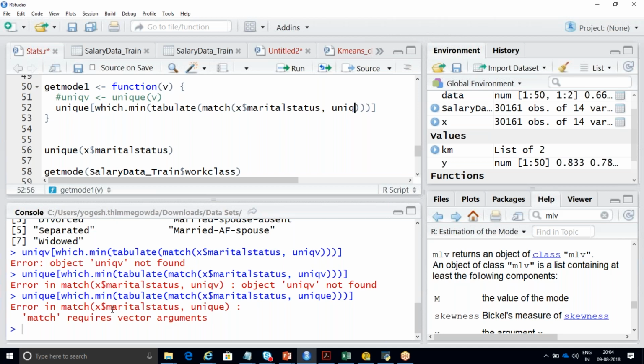Just now I explained tabulate, right? Okay, I'll explain it once again. Bhupendra, please concentrate. See here, this unique v has identified all the unique categories in the marital status column. Now it will take this unique v and which dot minimum. So let me put it as which dot max. Which dot max.